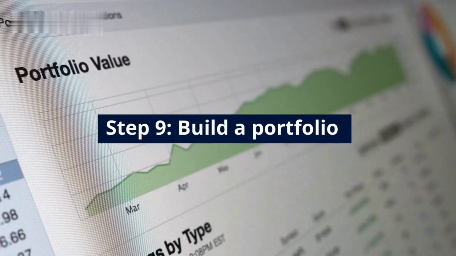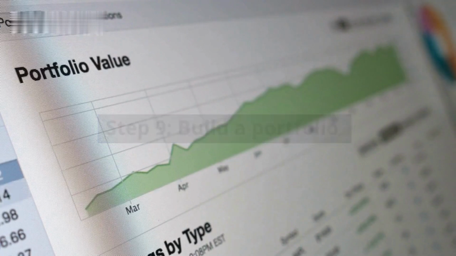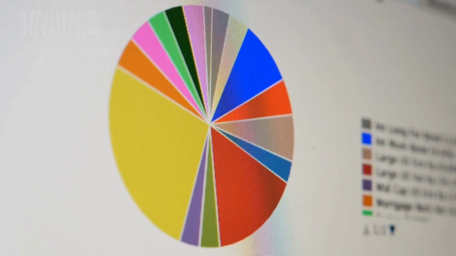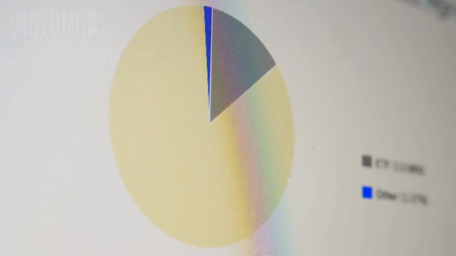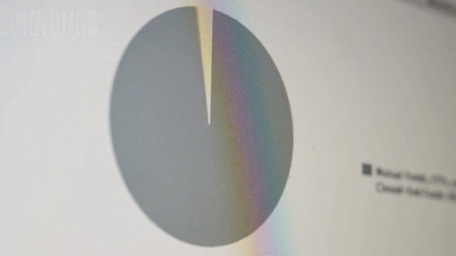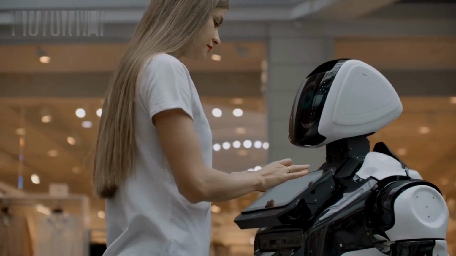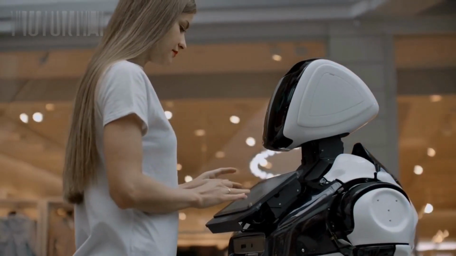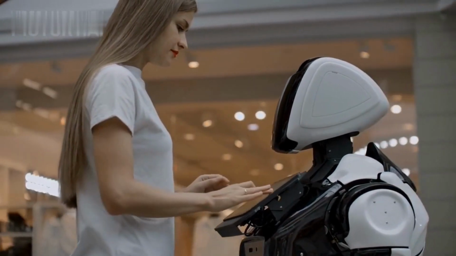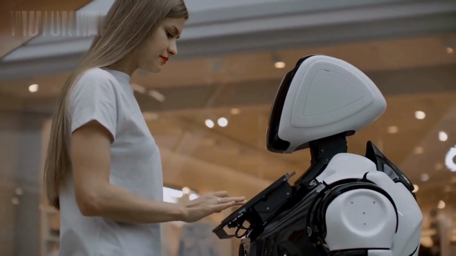Step 9. Build a portfolio. Create a portfolio of your AI projects to showcase your skills and experience to potential employers. This portfolio should highlight your technical skills and demonstrate your ability to apply machine learning techniques to solve real-world problems.